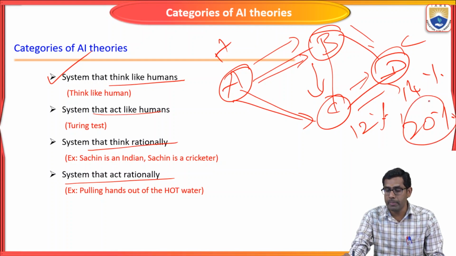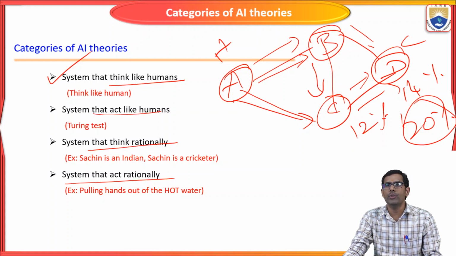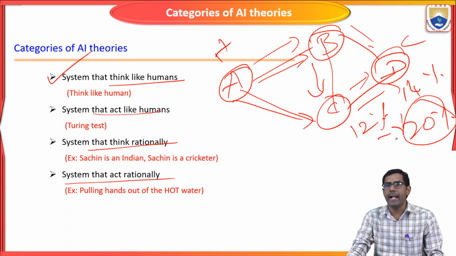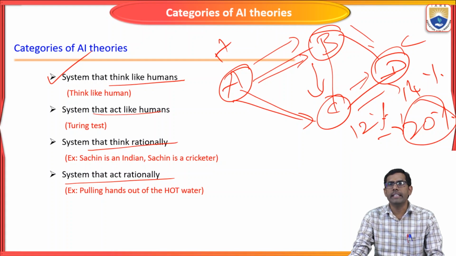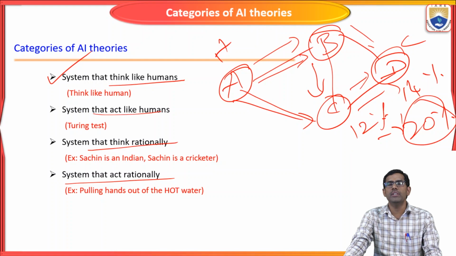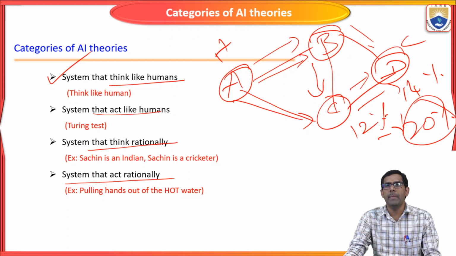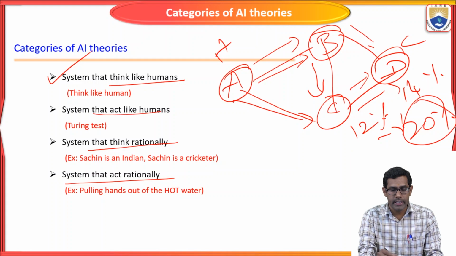One bank is giving 20% interest, so we would like to deposit our amount in that particular bank. Based on that human thinking, the machine also should think about which is the better way, which is the betterment. So this is the first one, the system that thinks like a human.